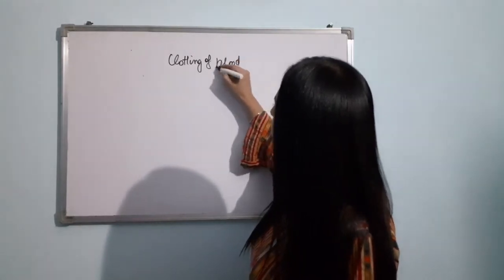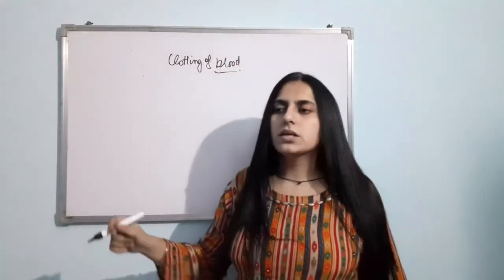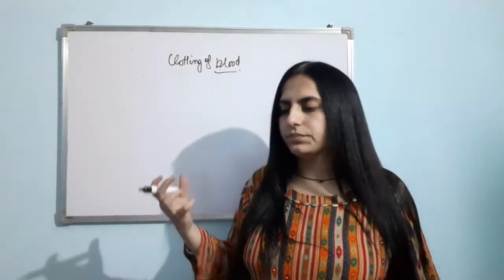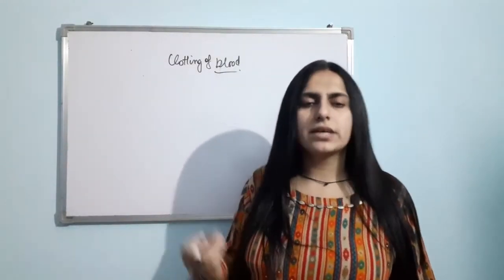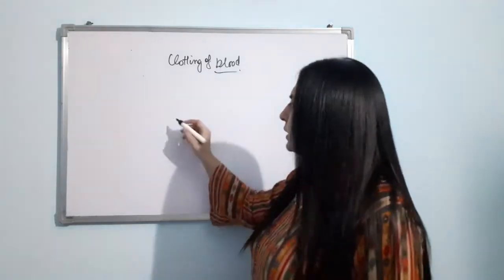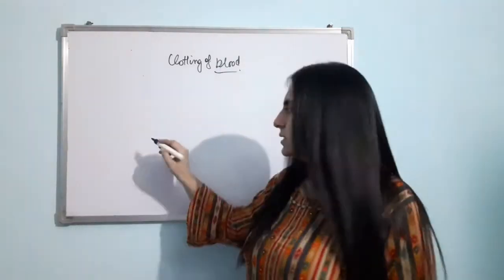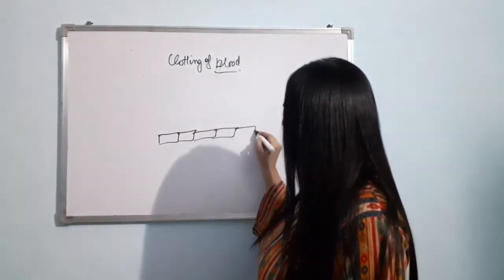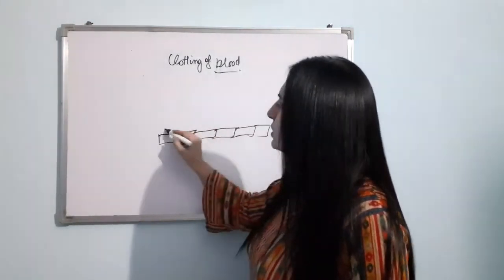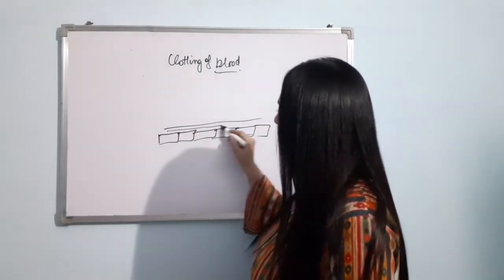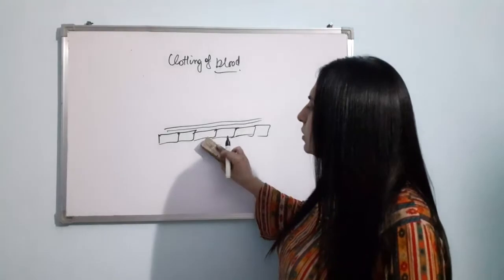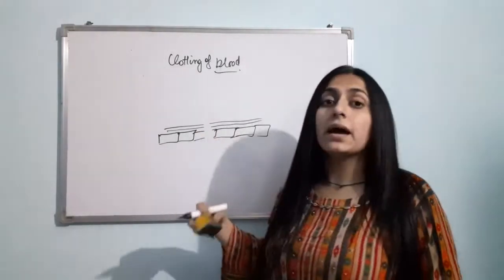Suppose there is a tissue that has been injured through any kind of accident, or there is a wound. Let me take the example of skin cells. Suppose here I am drawing the skin cells. Obviously the blood vessels are running. Now suppose there is an injury. It means this area has been damaged.